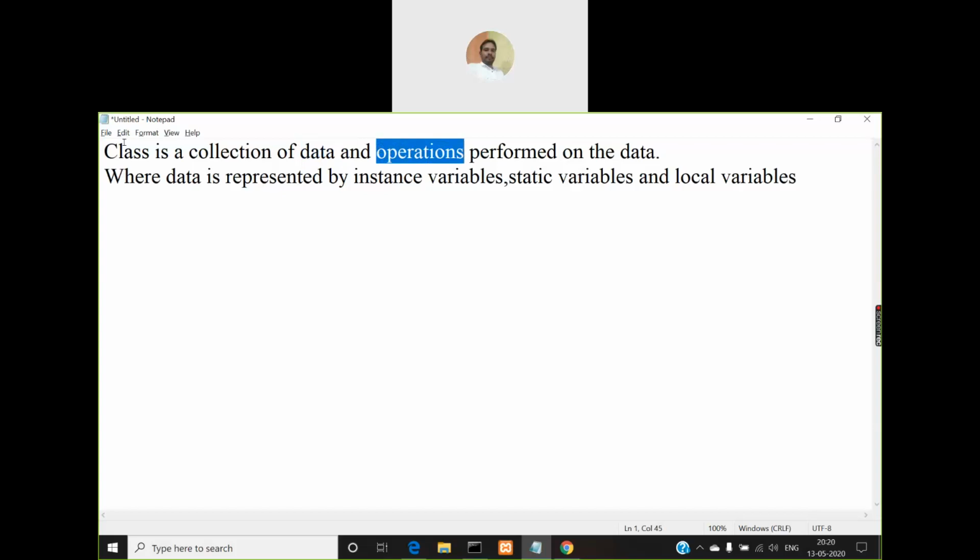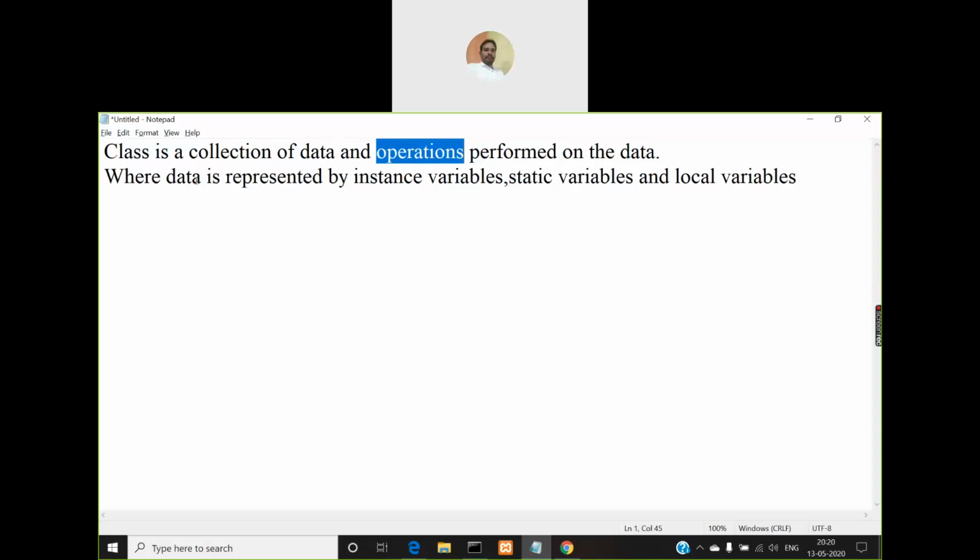So to realize the definition of class and object, first, what are the terms used in this class definition? We are using the term data. It is a collection of data. We know what is the meaning of collection of, but we don't know what is data. And operations, so what do you mean by operations? When we say performed on data, we can understand that some operation will be performed, but what are those operations and how will we be performing operations? So we need to discuss these two terms, data and operations.